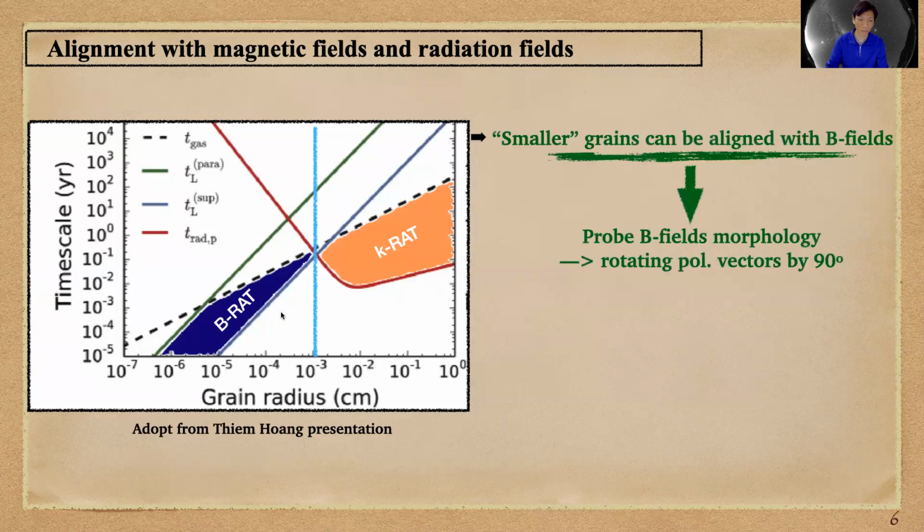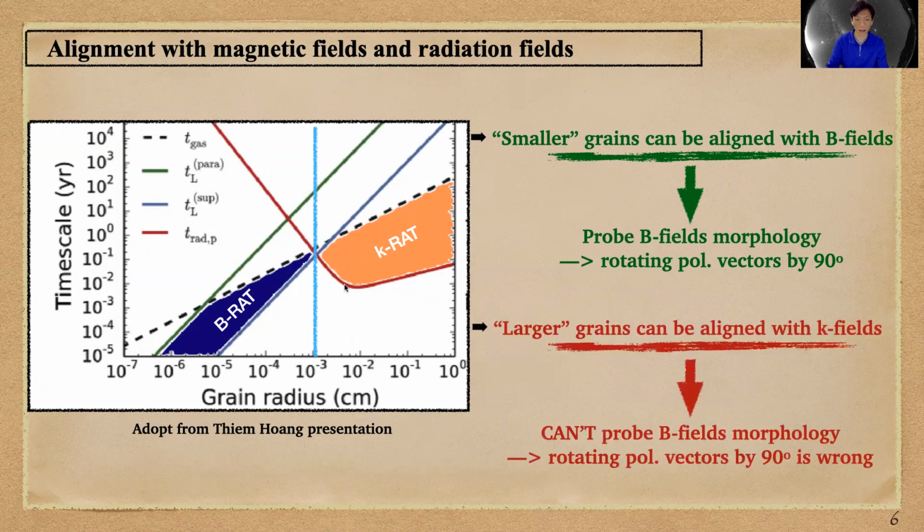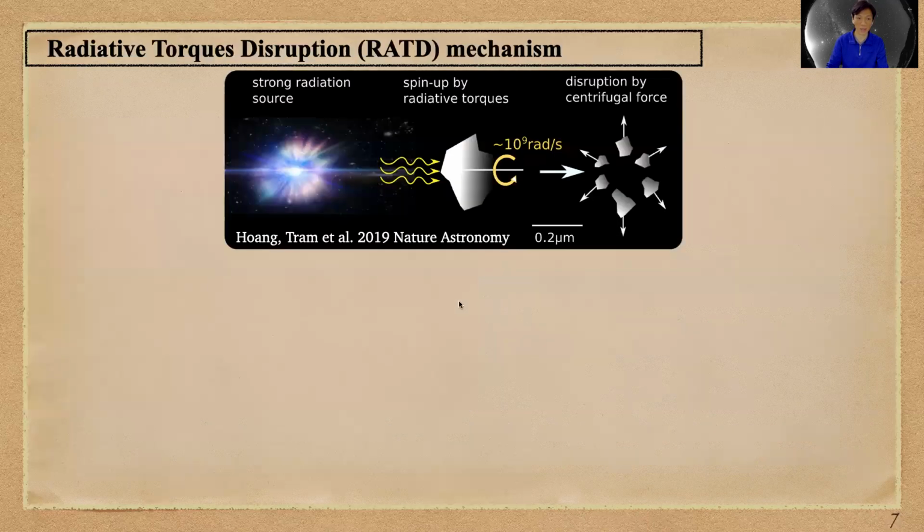So for smaller grain size, grains can be aligned with the magnetic field, so it can trace the magnetic field morphology by rotating the polarization vector by 90 degrees. But for larger grain size, it will be aligned with the radiation field instead of the magnetic field. So it can't trace the field morphology. So rotating the polarization vector by 90 degrees is wrong in this case. But it's not the end of the story.